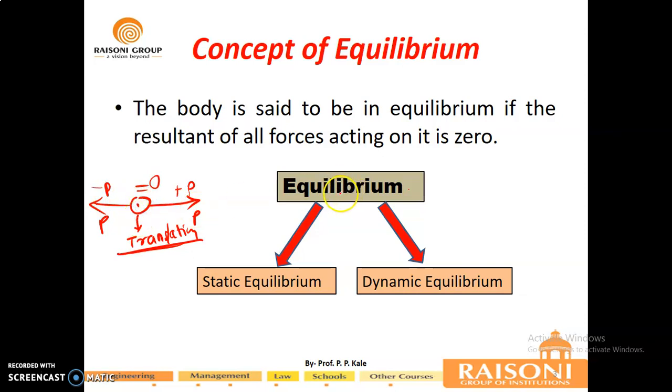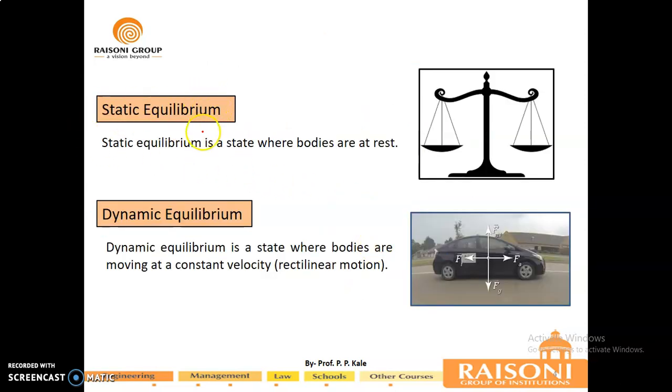Equilibrium may be of two types. First is static equilibrium, and second is dynamic equilibrium. What do you mean by static and dynamic equilibrium? Static equilibrium is a state where the bodies are at rest. Bodies are in equilibrium and those are at rest.